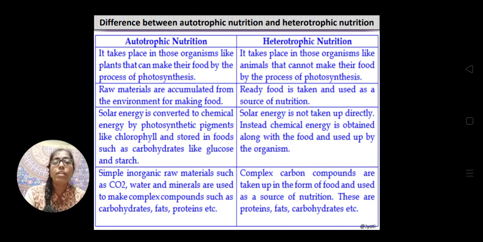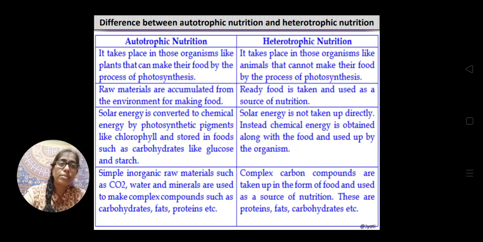Next, in autotrophic nutrition, the raw materials are simply inorganic materials, which are used to make complex compounds like carbohydrates, fats and proteins. Initially carbohydrate is formed, then the carbohydrate is used for the production of fats and proteins. But in heterotrophic nutrition, since ready-made food is taken by the organism, the food taken by them consists of complex carbon compounds. So this is all about the heterotrophic mode of nutrition and the difference between the autotrophic and heterotrophic modes of nutrition.